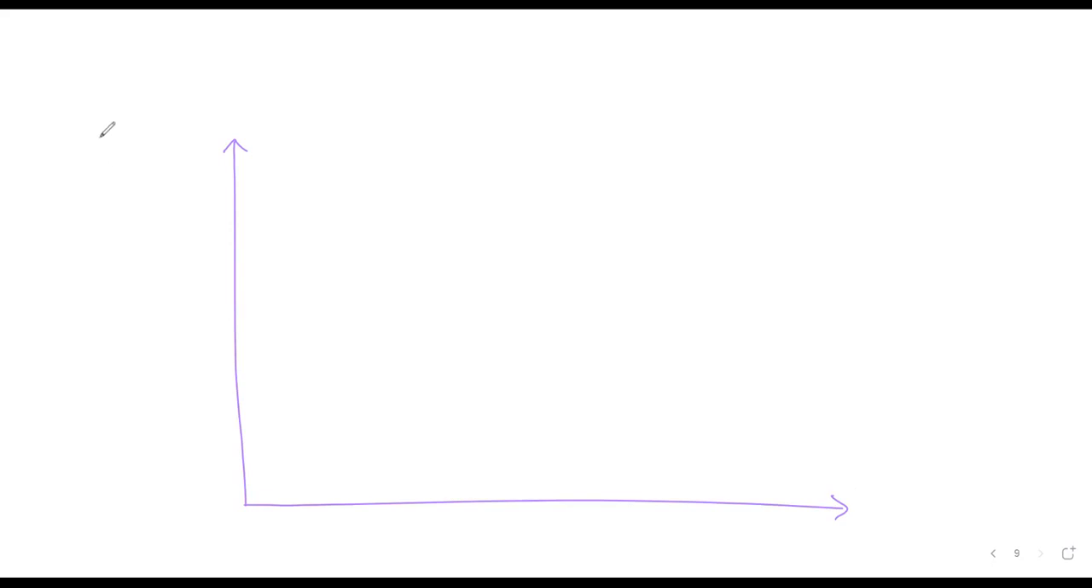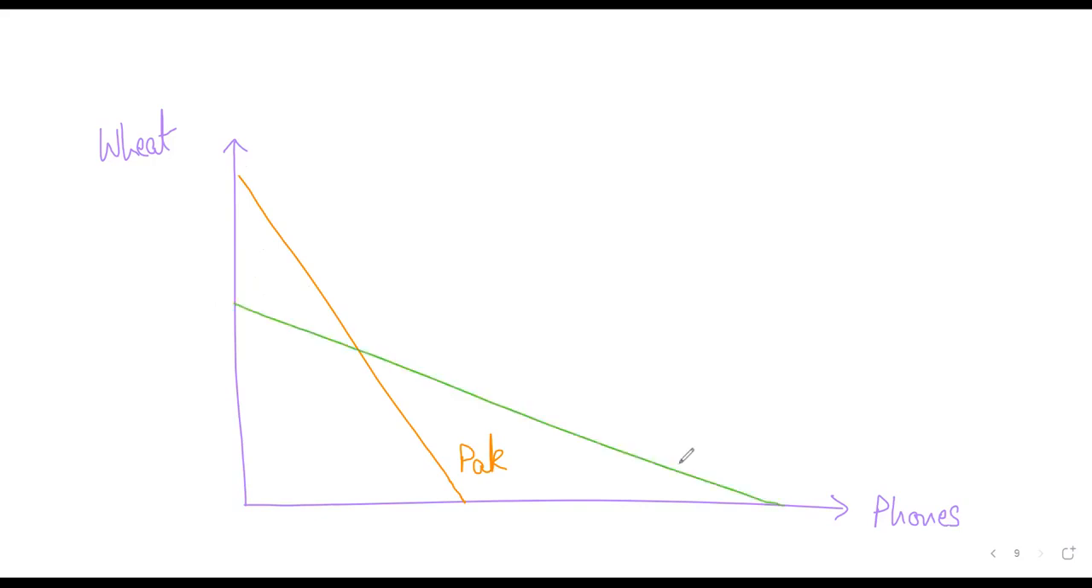So let's say, again, let's assume the same two products, wheat and phones, and two countries, Pakistan and China. You have wheat and phones, and you have a downward sloping curve, let's say, this is for Pakistan. And then you'll make a similar production possibility curve for China, which, let's say, goes like this. So this is for China.